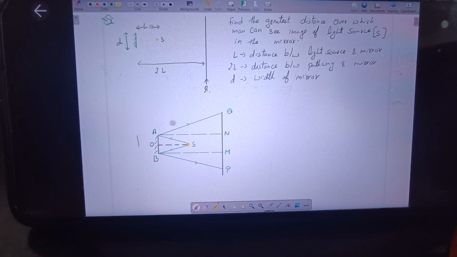Right. This distance we know is D. Right. Now say this angle is I. So this angle is also I, and this is R, which is equal to I. Okay, right. And if I take the triangles, I talk about the triangles OSB and triangle MBP. Then we know that in these triangles, angle S, or I should say OSB, is equal to angle MBP, equals I. Okay, then angle O equals angle M, that is equal to 90 degrees. So the third angle will also be equal. So that means the two triangles are similar.